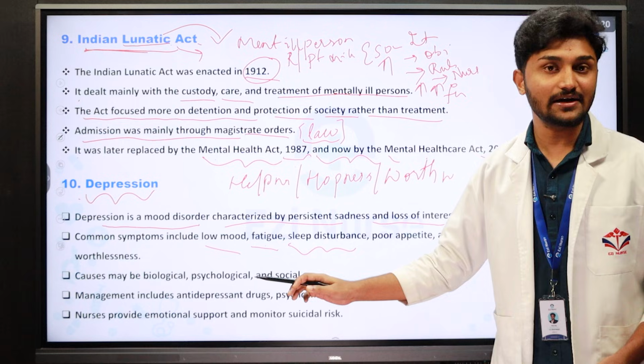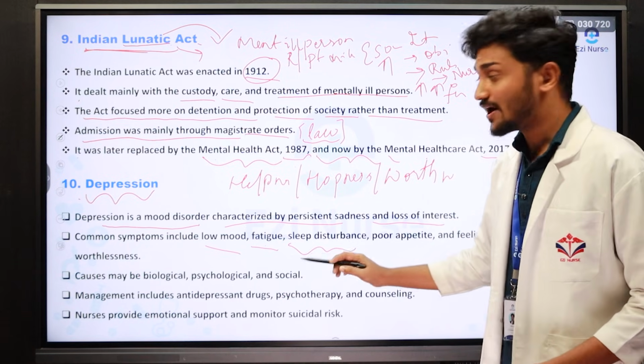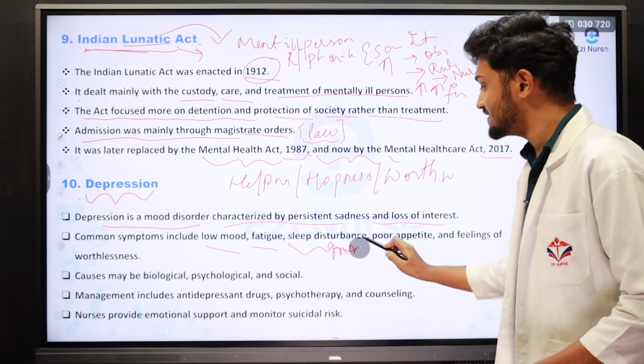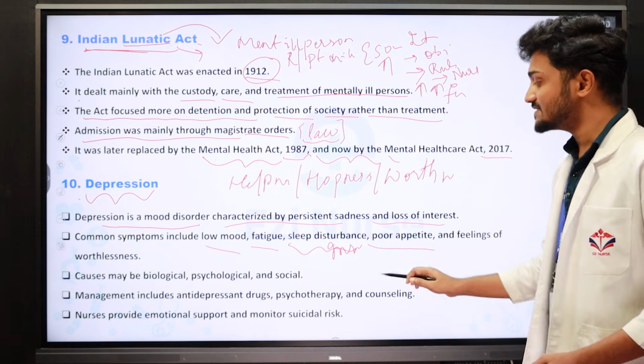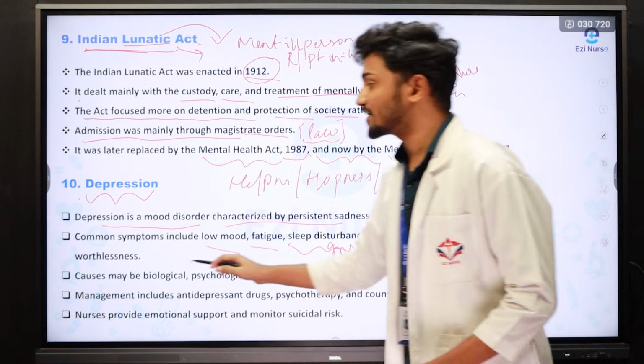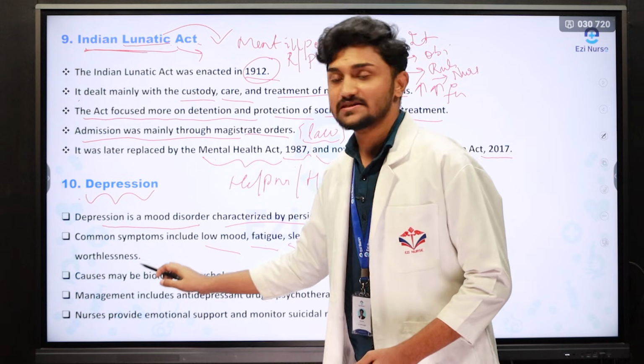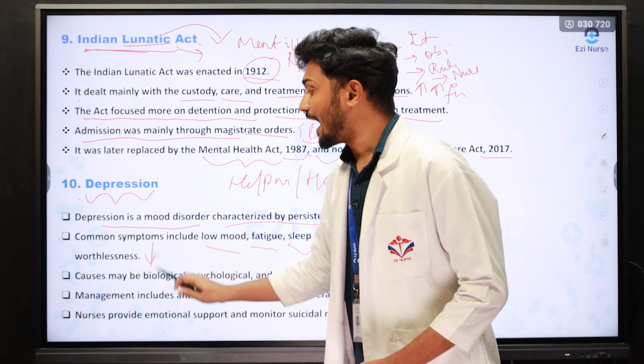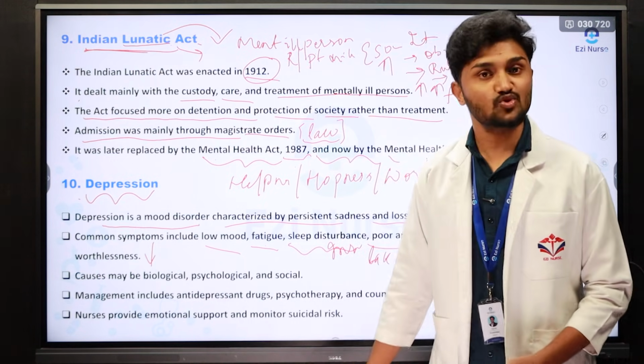Sleeping disturbance I have already discussed; it is also called insomnia. Then poor appetite, which means the lack of appetite, and the feeling of worthlessness. It means the person is going to lose the happiness in life and is going to have suicidal thoughts.